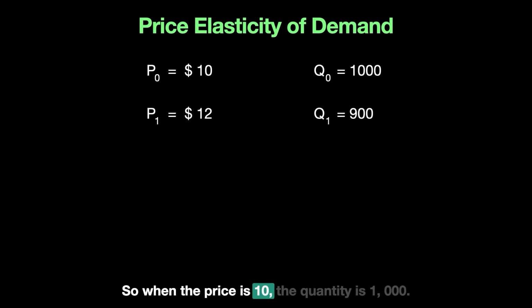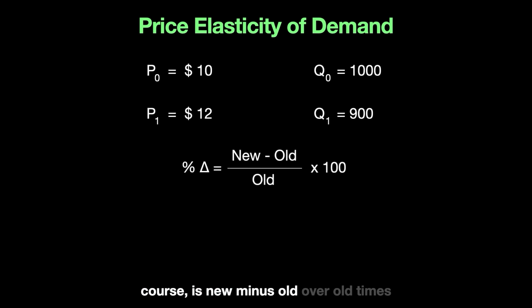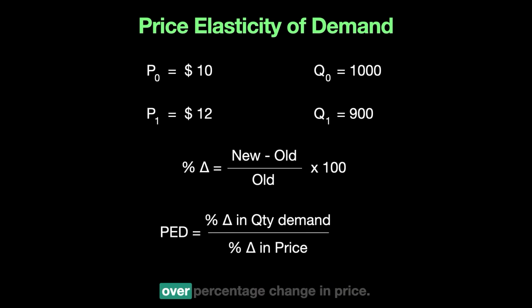So when the price is $10, the quantity is 1,000. When the price is $12, the quantity is going down to 900. Now, let's figure out what is the price elasticity of demand for this firm. When you look at the percentage change in quantity demanded, the formula for percentage change, of course, is new minus old over old times 100, just to get the revision sorted. So I'm going to find out my PED, which is percentage change in quantity demanded over percentage change in price.